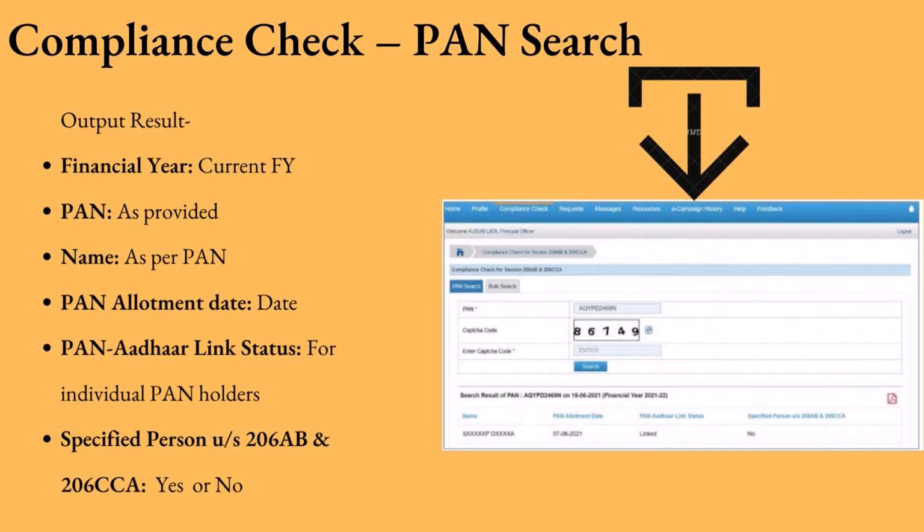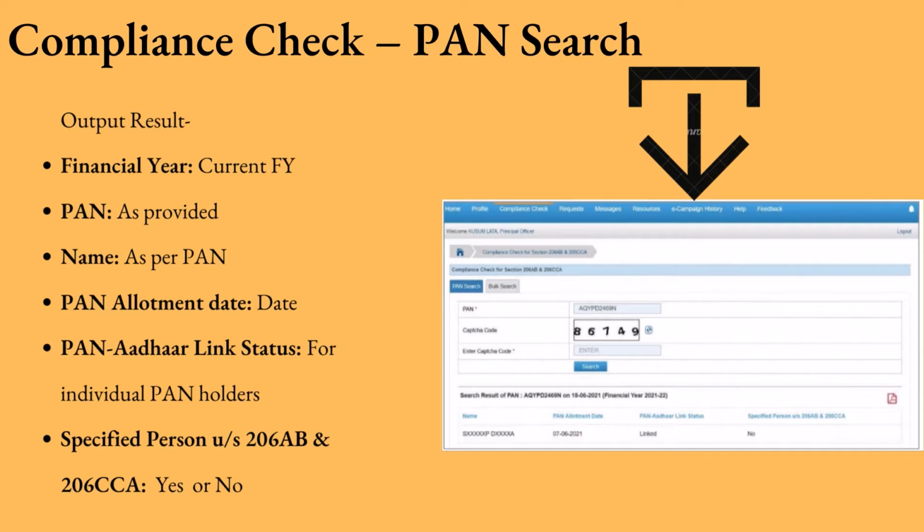The following output result will be displayed, that is financial year, PAN, name as per PAN, PAN allotment date, PAN and Aadhaar link status. Finally, it will show whether he is a specified person under Section 206AB and 206CCA. Please note, output result will not be shown if an invalid PAN is entered.